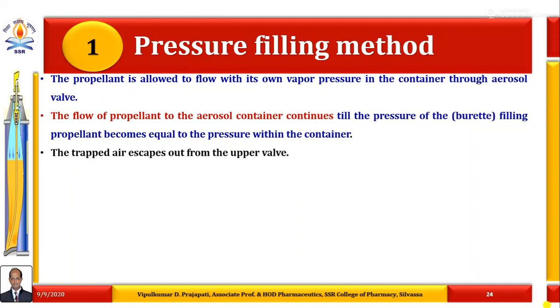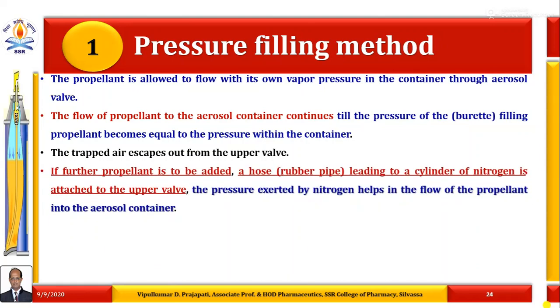The trapped air escapes out from the upper valve. Then, if further propellant is to be added, a hose, that is a rubber pipe leading to a cylinder of nitrogen, is attached to the upper valve. The pressure exerted by nitrogen helps in the flow of the propellant into the aerosol container.